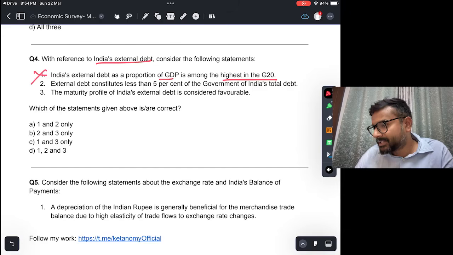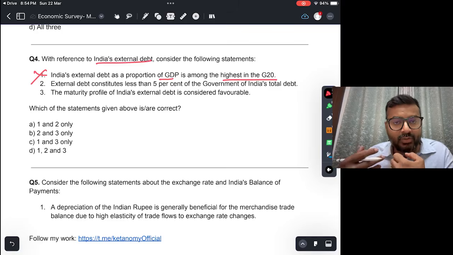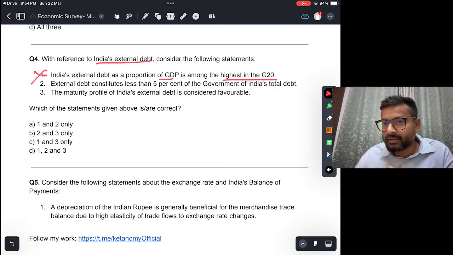External debt constitutes less than 5% of the government of India's total debt. This is correct. In fact, most of our government of India's debt is internal debt. Okay, जो internal domestic markets से debt उठाती है government by selling government securities and all, वो 95% से ज़्यादा. External debt is very less. So this is a correct statement.